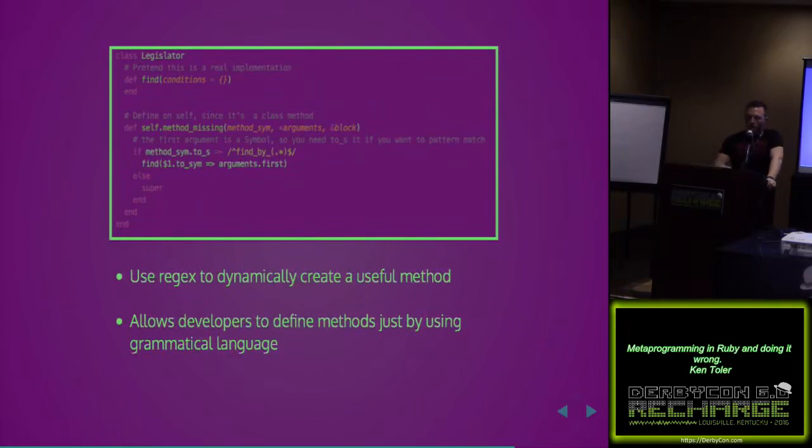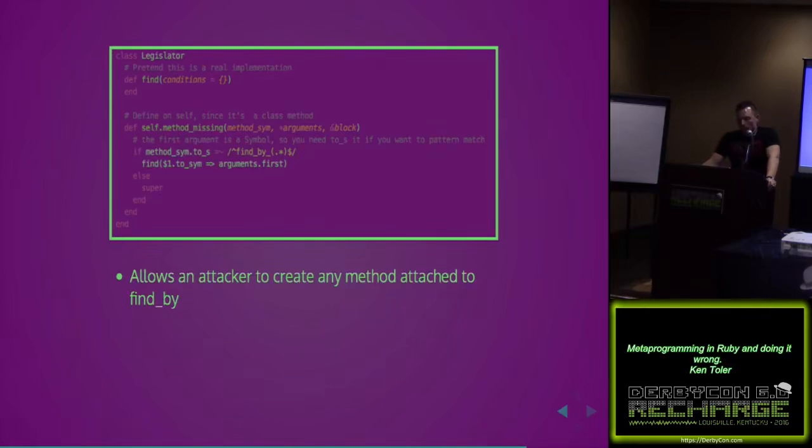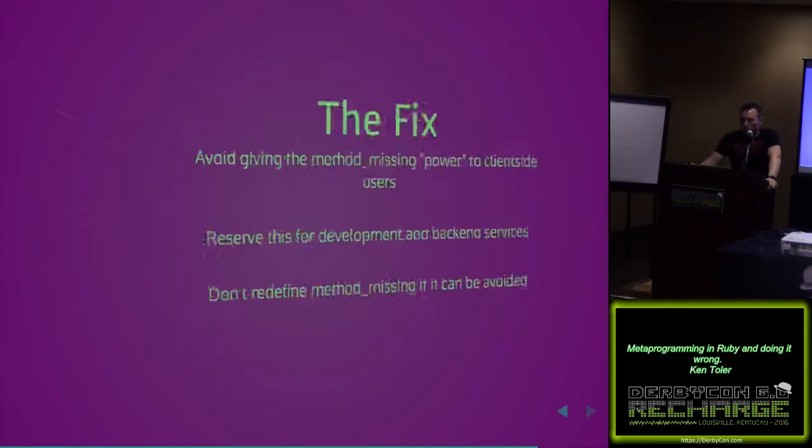It basically takes the method. If it has find_by_ in the method name with an underscore at the end, it takes that tail end and uses it as an argument to find information based on that. It also allows the attacker to create any method attached to find_by, so they could find by role or whatever it might be. So it's, again, just important to understand the implementation there and make sure that when we are accepting user parameters, we consider where they're being accepted and how.